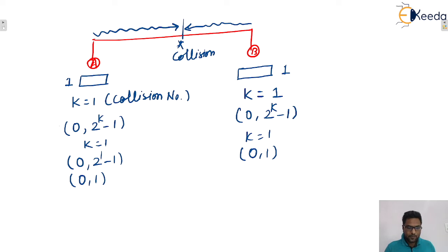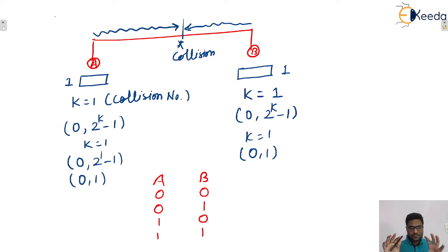Let's say four possibilities are there, for A and B. A can choose 0, B can choose 0. A can choose 0, B can choose 1. A can choose 1, B can choose 0. A can choose 1, B can choose 1. So 2 into 2, 4 possibilities are there. I hope this is clear to everyone.